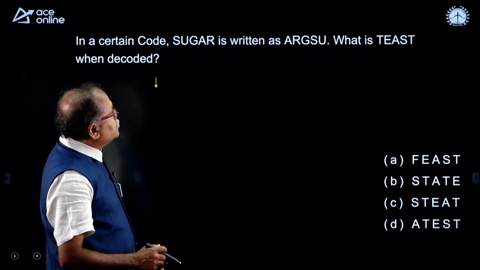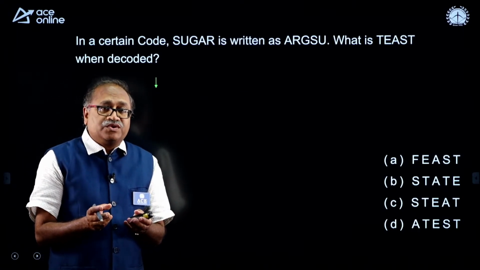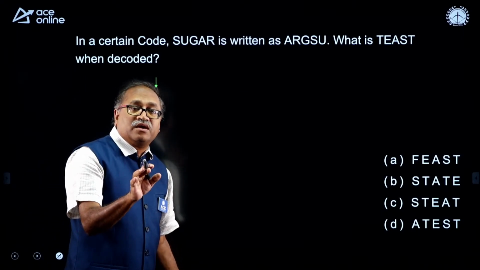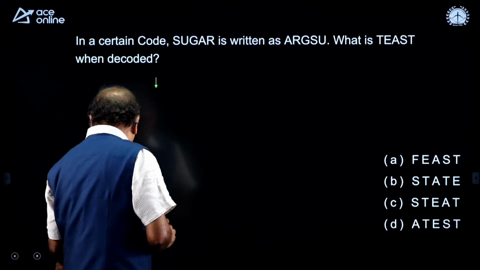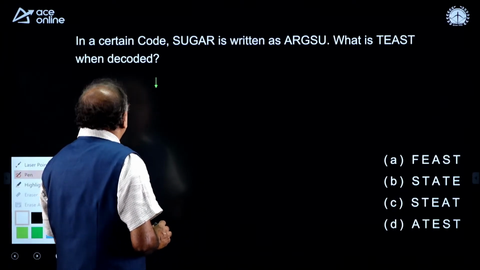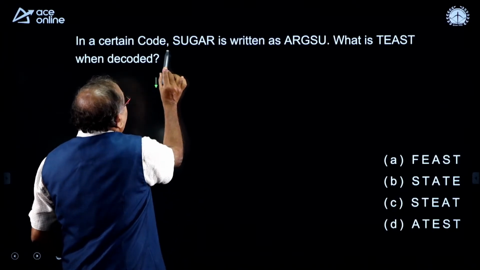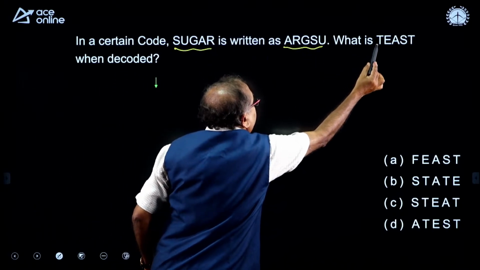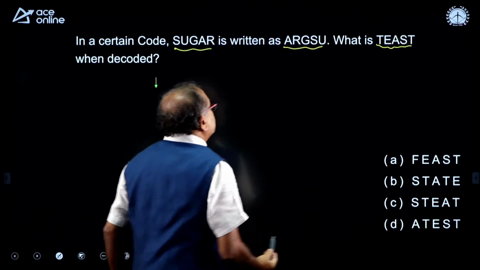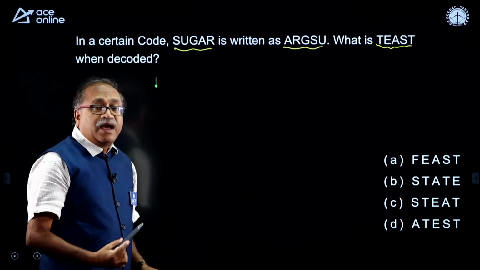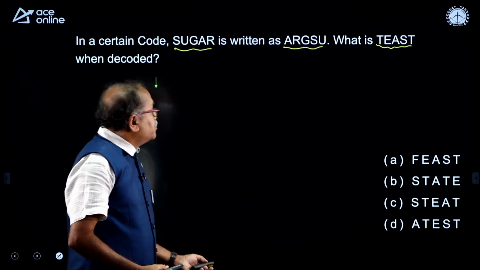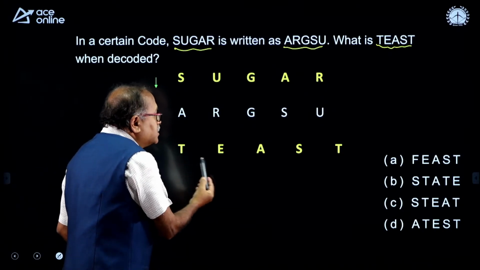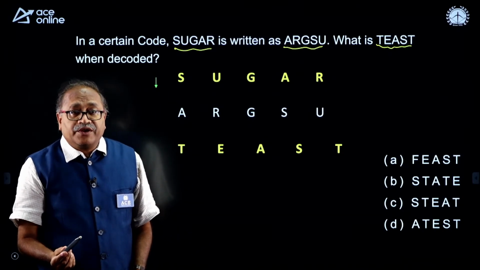I am moving on to another type of question. Sometimes you get this kind of question mostly in the RRB and Staff Selection Commission exams. So, here what is it? In a certain code, sugar is written as this, then taste will be written as what? I wrote it for your clarity.